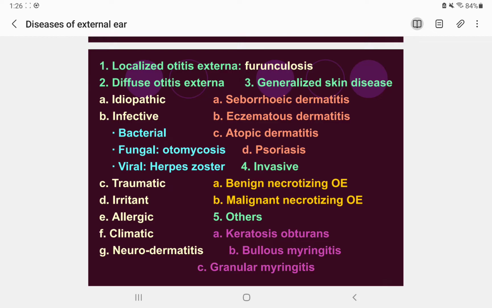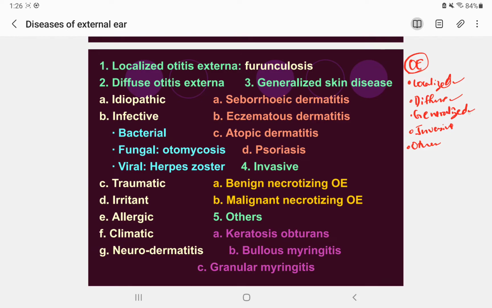All right, so let us revise. In otitis externa, it can be localized, diffuse, generalized whole body, invasive or others. Localized is furunculosis, diffuse is all the bacterial, viral, fungal, infective, idiopathic, traumatic, allergic and all.